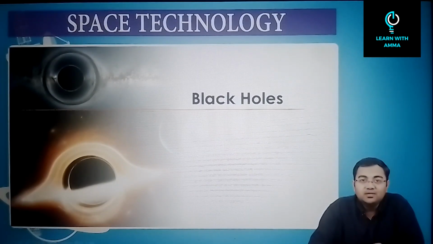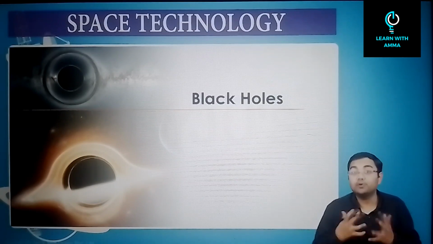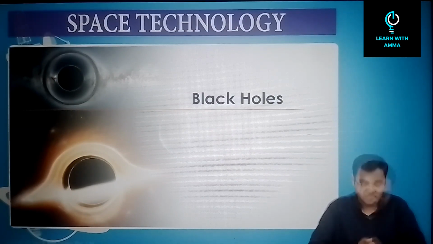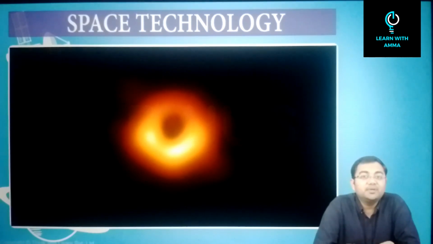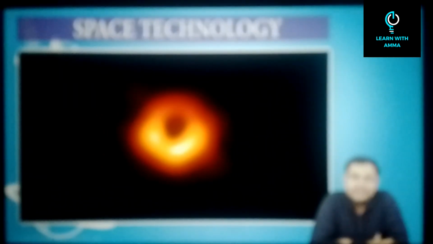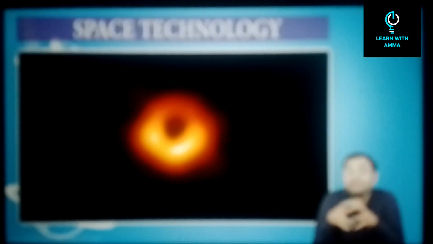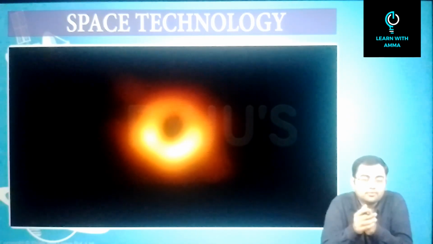The pictures that you see on your screen are nothing but artists' impressions of the black hole. This is how it was thought black holes would look if we were able to capture one. But that was not to happen. This picture that you see on your screen now is the picture of an actual black hole that was for the first time captured by a telescope. I know it does not look as impressive as the artist's impression, but this is how black holes look. So, first of all, what do we mean by a black hole? What is the meaning of a black hole? And then let's go to the specifics of black holes.